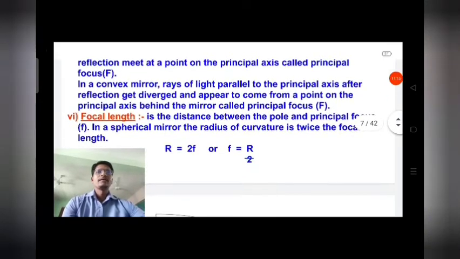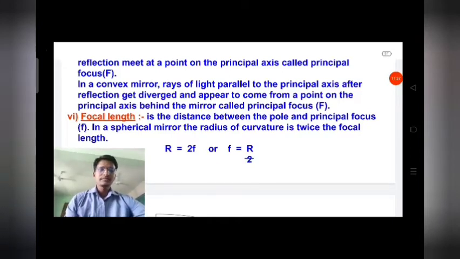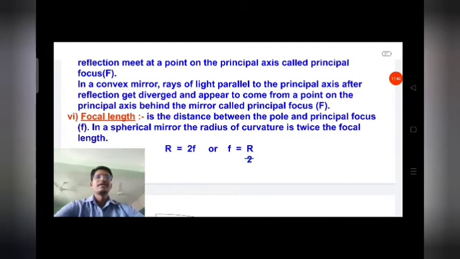F. In a convex mirror, the rays of light parallel to the principal axis, after reflection, get diverged and appear to come from a point on the principal axis behind the mirror, called the principal focus. So on page number 215, you can see both principal axis and principal focus. Capital F is mentioned, that is the principal focus.